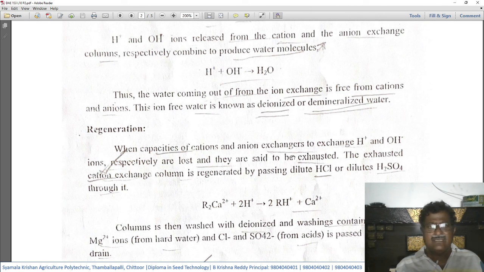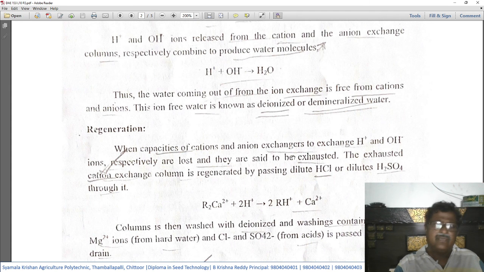So once the cations and anions responsible for the hardness of water have been exchanged, and the H plus and OH minus ions combine to form water, the water, after being freed from these cations and anions, is known as deionized. So D means these ions have been removed, or demineralized water.